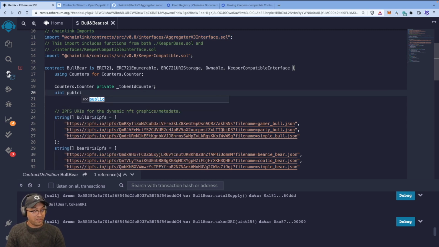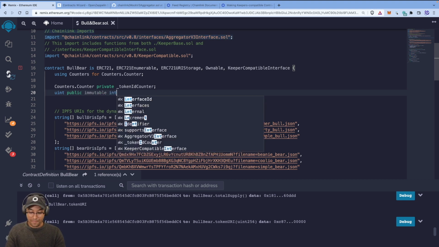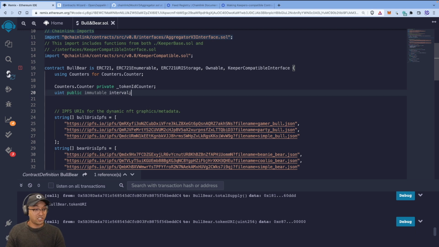We make it public for the moment because when we deploy it on Remix, we want to be able to see it. And then it's immutable, which means we don't change it. But I think what we'll do is make it changeable, right? We'll just comment this out here so you can see it. The reason is that as we're testing, we may want to change the interval. We don't want to hard code it and then redeploy the entire contract. Let's just update it, and we'll write a setter function for that.